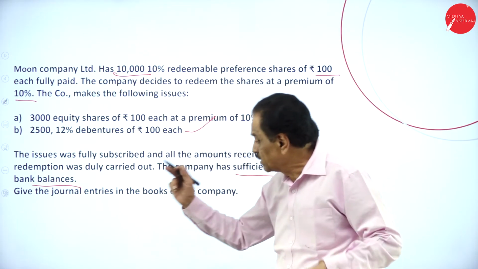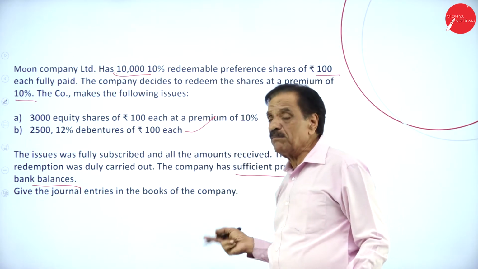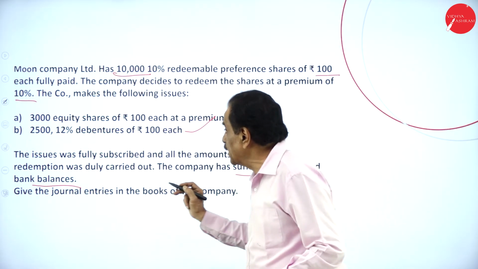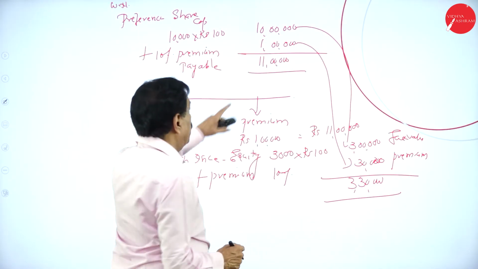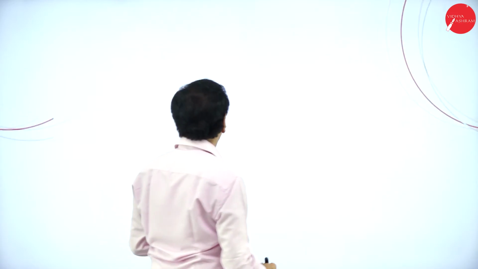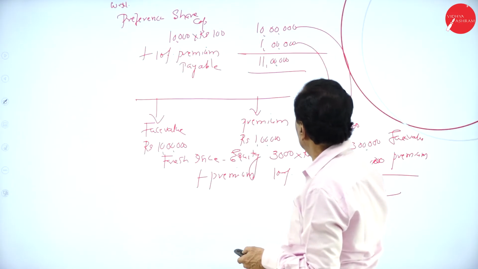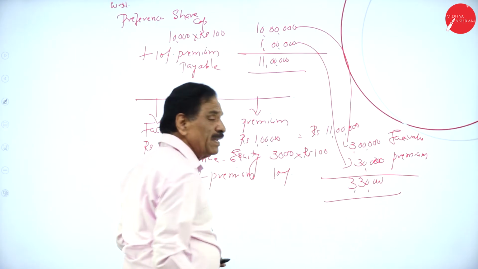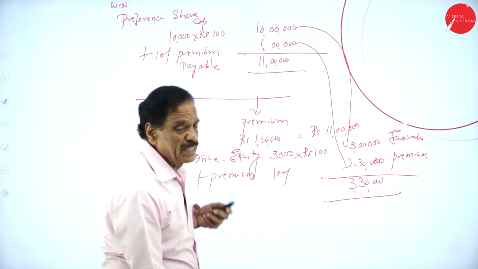How much shortage? 7 lakh, which you can take from the profit and loss account. Regarding the premium, 1 lakh is payable because it is 10%, and 30,000 is available. You can take 70,000 from the profit and loss account.